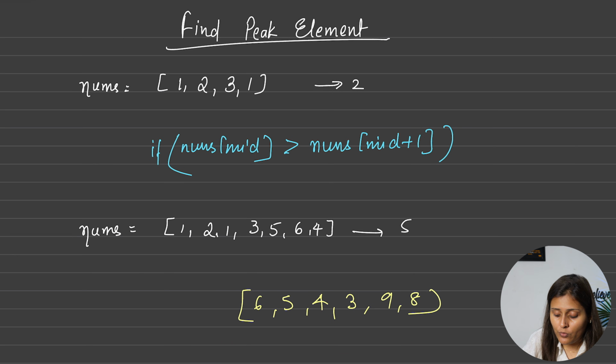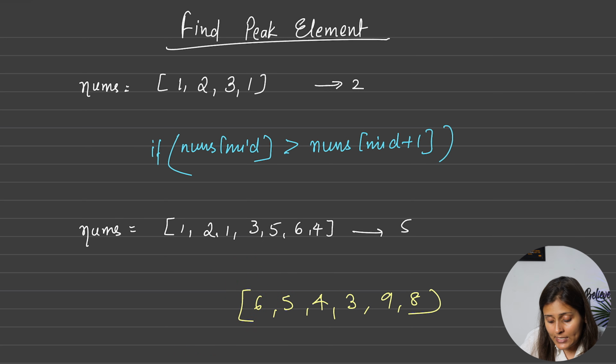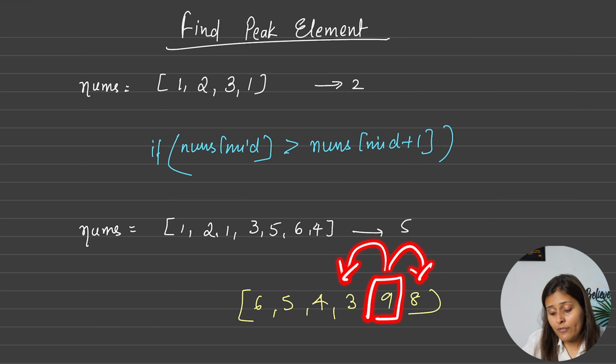Okay. So what we will see now, we'll search in this half, and now the mid element will be 5, and definitely 5 is greater than 4. Yes. Again we will search in this half, again 6 is greater than 5. Yes. So now 6 can be the peak element. Now if you see, 6 can also be a peak element because it is greater than its neighbor, and on the left side there is no element present, so it can still be its neighbor. So in LeetCode it is expecting this to be the answer. But if you see, 9 is also a peak element because 9 is greater than 3 and 8 also. So even if in this case you return 9, it will still pass.